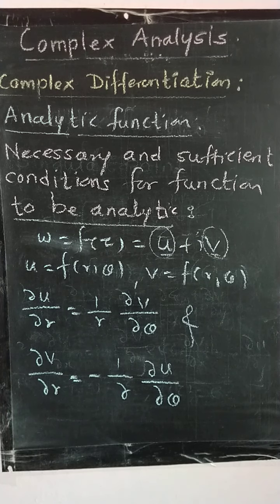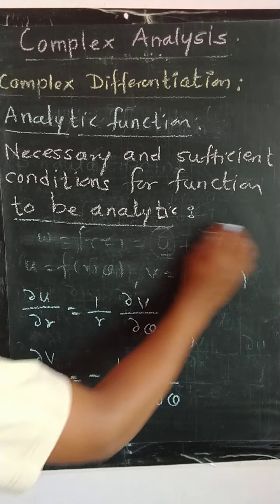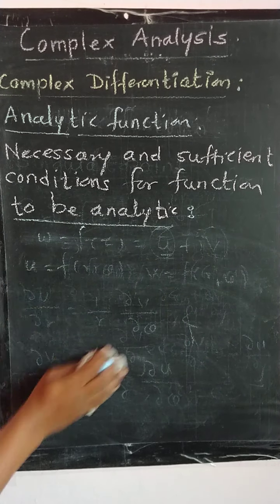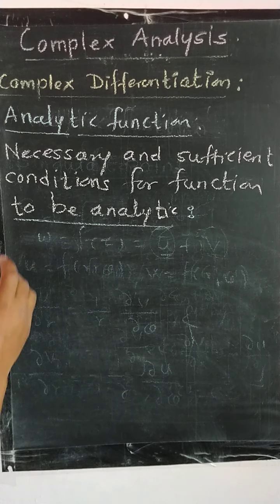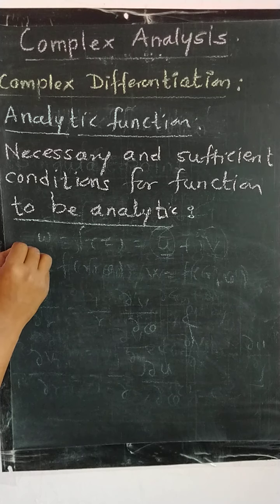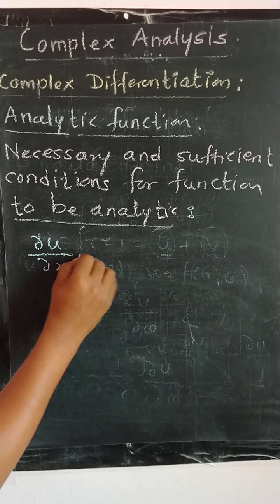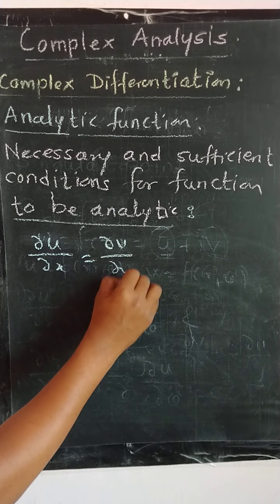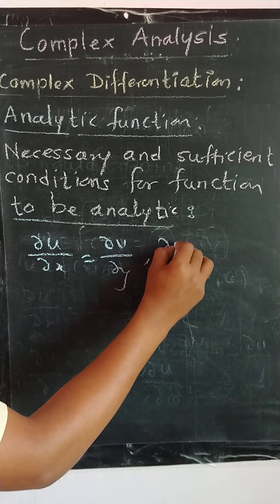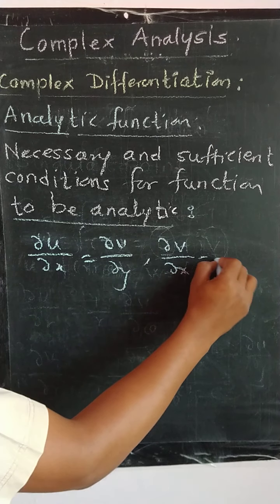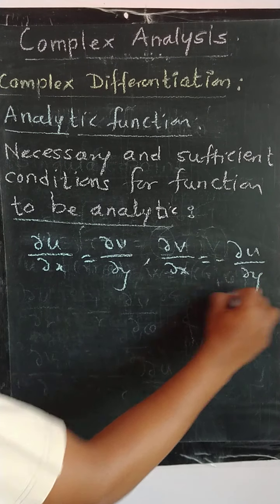So let me recall again. If the function is in Cartesian form, then we have the necessary and sufficient conditions, that is ∂u/∂x is equal to ∂v/∂y, and ∂v/∂x is equal to minus ∂u/∂y.